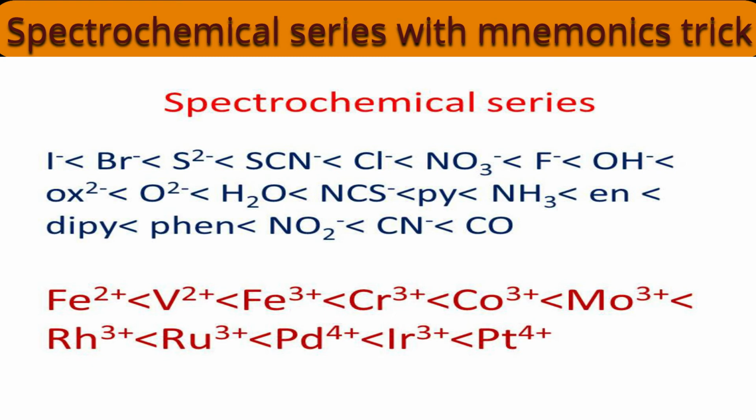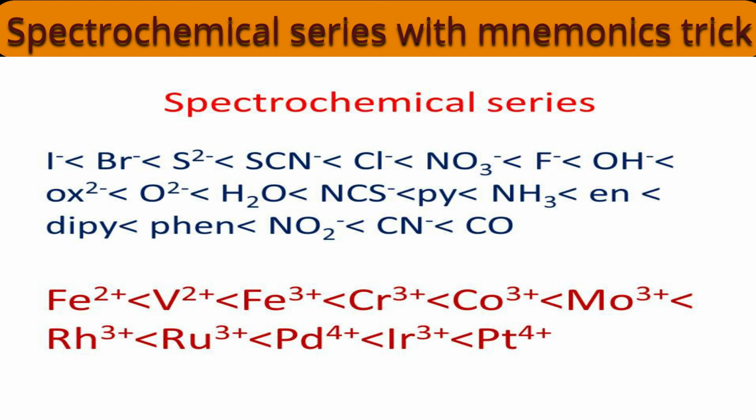And what is the series for metal ions? Fe2 plus, V2 plus, Fe3 plus, Cr3 plus, Co, cobalt, 3 plus. See there, C is capital and o is small in the case of cobalt. Mo3 plus, Rh3 plus, Ru3 plus, Pd4 plus, Ir3 plus, and Pt4 plus. You have to work on this metal ion series.